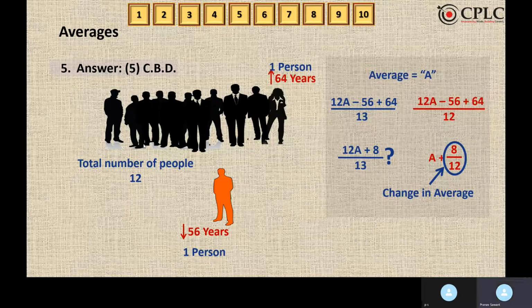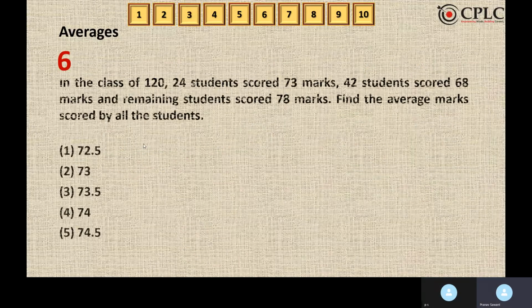Now this A plus 8 by 12 is the original average, but we can't equate it as we don't know the value of A. As we don't know the value of A, we cannot go ahead with this question. Hence, cannot be determined is the answer. Moving to the next question.